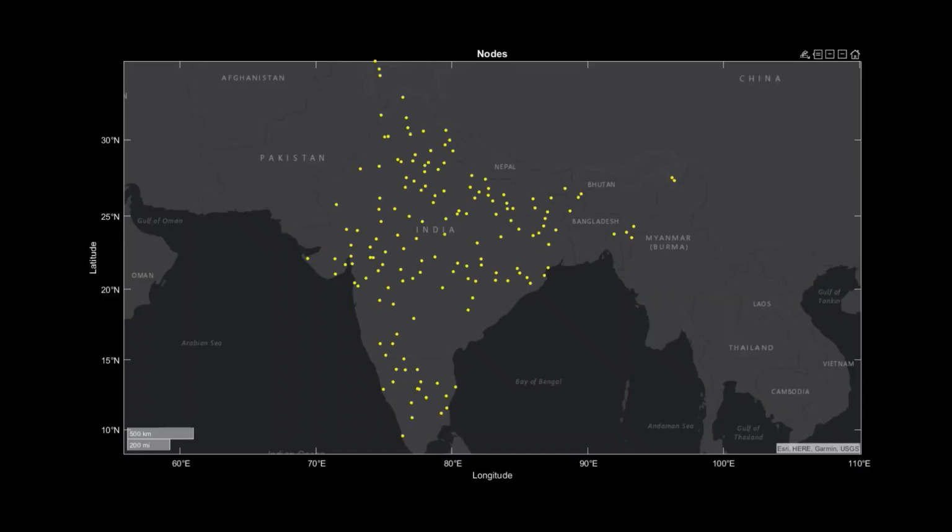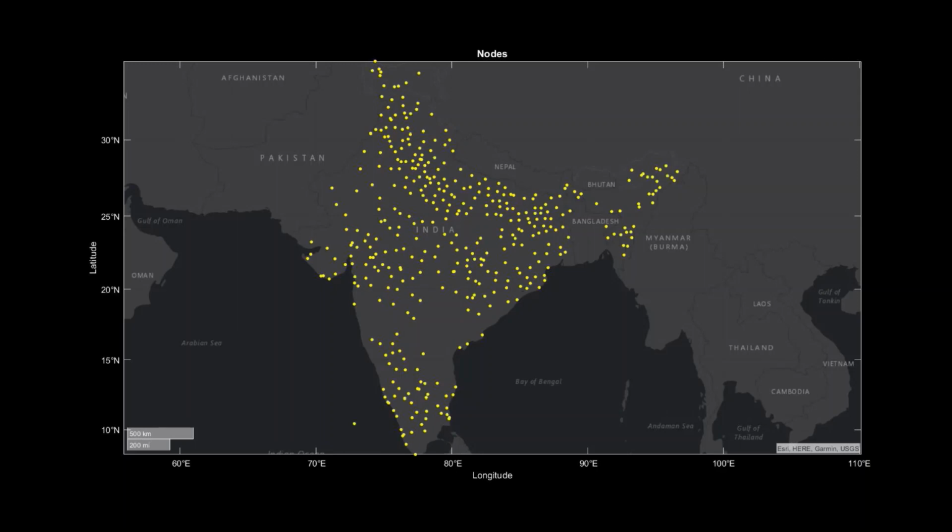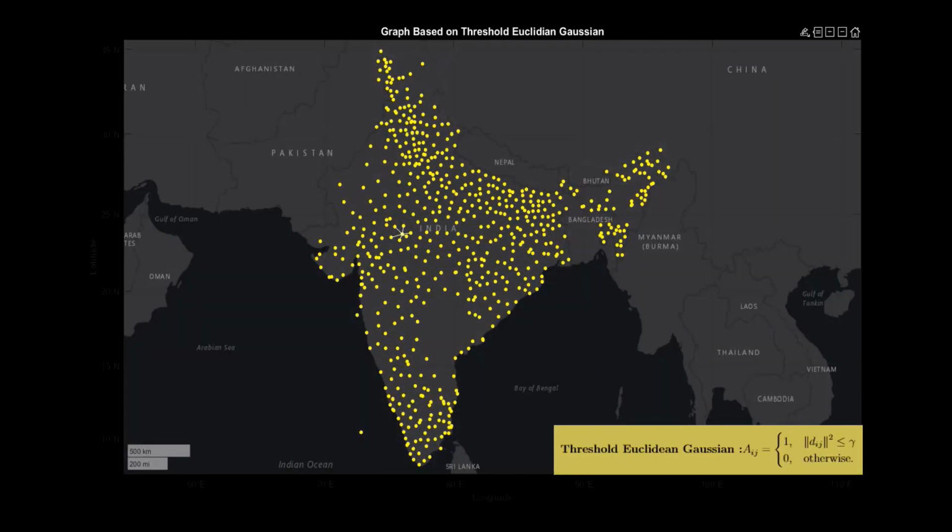The preliminaries of this work include the 630 Indian districts out of 748, which we chose based on data availability of COVID-19. By computing the haversine distance between the nodes using the district location attributes, we constructed a geographically weighted undirected graph. The edge weights are calculated using the thresholded Euclidean Gaussian function. Because roads are the most common mode of commutation between districts, the commutation is better for nearby districts than distant districts. As a result, the nearby nodes tend to have weights of 1 and the farther nodes have weights 0 or close to 0. This is how the graph structure depicts the relation between the graph topology and the graph signal.